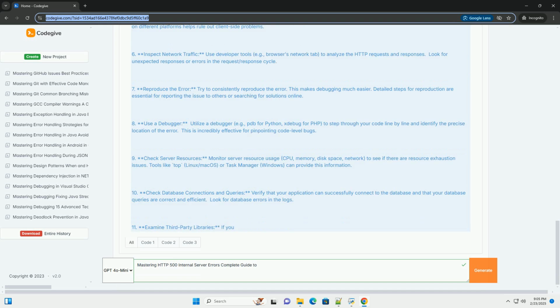6. Conclusion. Mastering 500 errors requires a combination of understanding potential causes, implementing effective debugging strategies, and employing robust error handling in production. By following the techniques outlined in this tutorial, you'll be well equipped to diagnose and resolve these frustrating but common server-side problems. Remember that thorough logging and proactive monitoring are your best defenses against production issues.